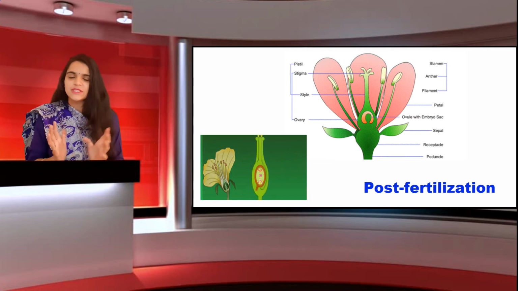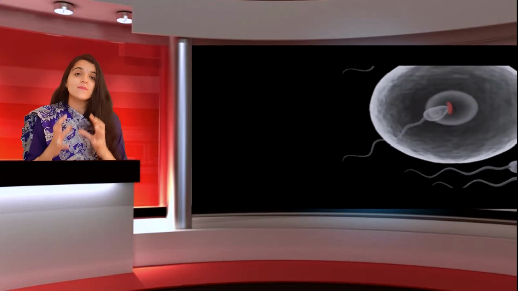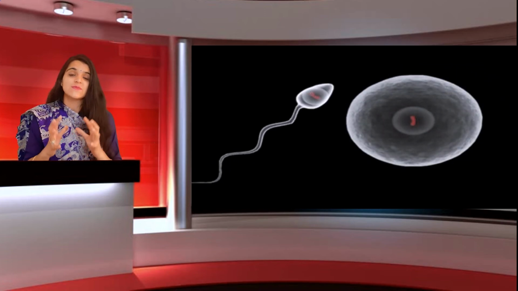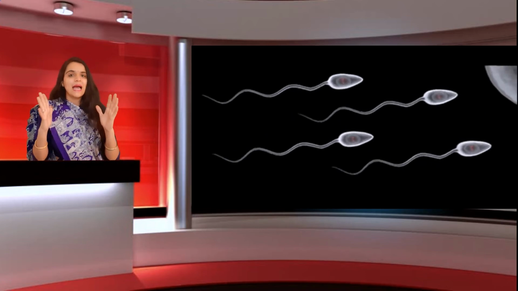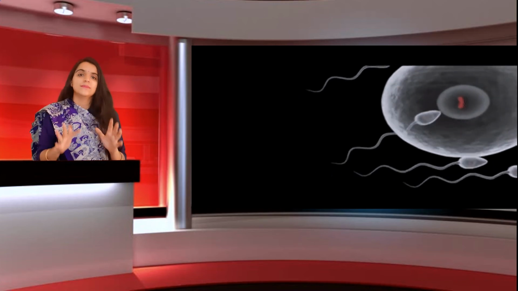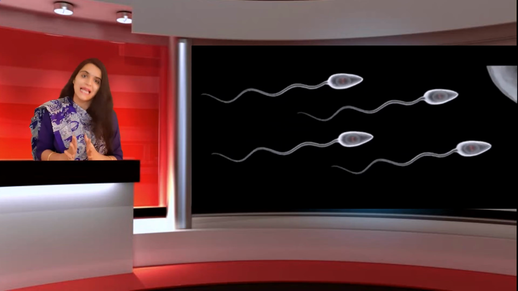Before winding up this video, let us have a quick recap of what we did. Firstly, what do you mean by fertilization? Fertilization is the fusion of gametes to form a zygote, right? Fusion of the male and female gametes takes place in sexual reproduction. When the male and female gametes fuse, the zygote will form, and that zygote is very important for further development. That is known as fertilization.